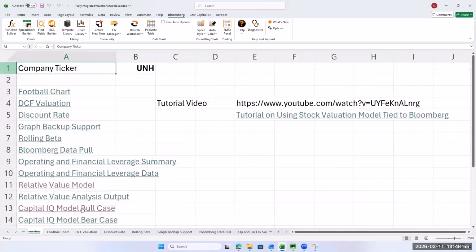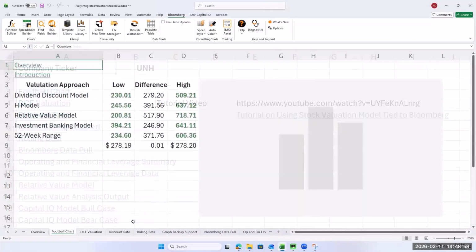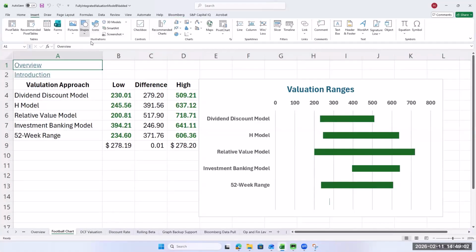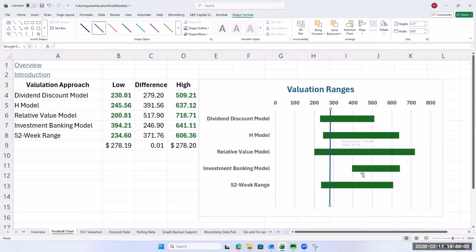So let's go back and look at our football chart. Let's insert. Yeah, it looks pretty cheap, doesn't it? Investment banking model, we know we're pretty aggressive there, so we may discount that model. But the other ones, the relative value is the relative value. All it says is where they're trading today versus where they traded historically, and that's not against the S&P 500. It's against their peers, against other healthcare, and they're trading pretty cheap in that area.